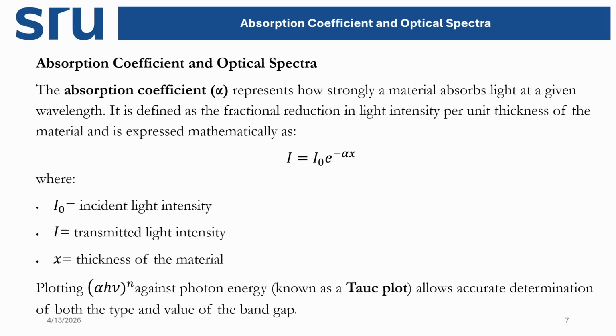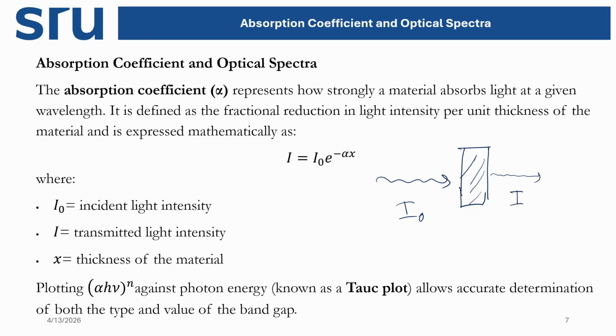Now, how to calculate the absorption coefficient and the optical spectra. I will calculate it from here using what is called the Beer-Lambert law, that is I equals I0 e to the power minus alpha x. So let's say this is our sample, then we are passing one light through it, and after passing through the material the intensity decreases. Before passing it is I0, and after passing it is I.